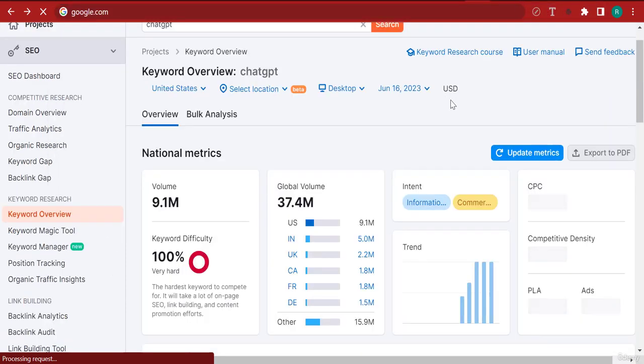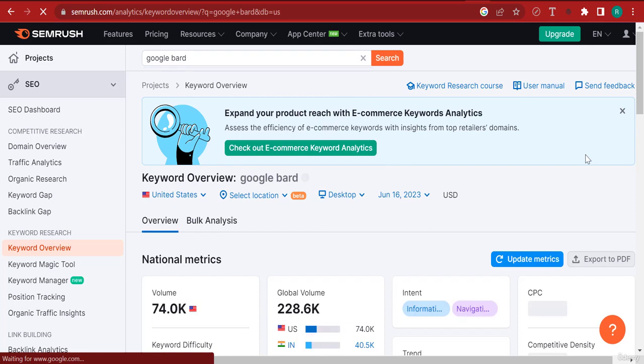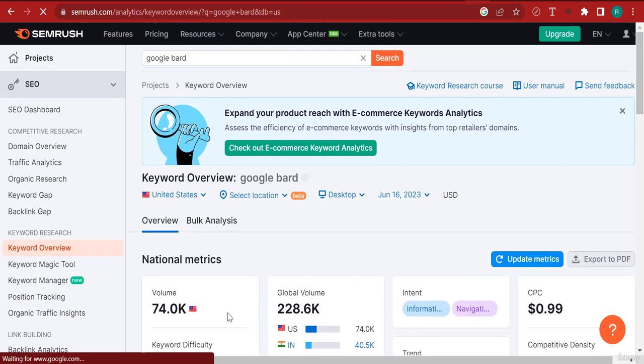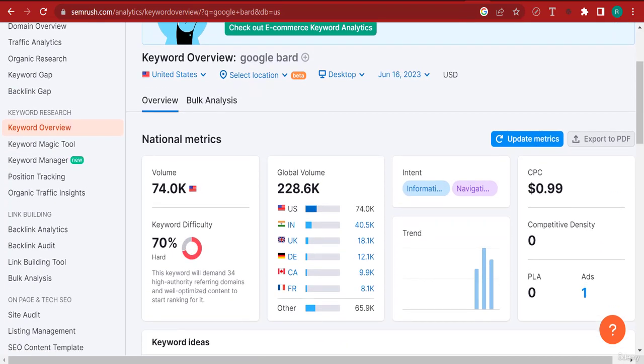Also, now this is a key information. A key information is to know if a keyword is searched for a lot or not. For example, Google Bard. Google Bard is the competitor of ChatGPT. I'm also quite the expert at using Google Bard. But I still think that as of now, ChatGPT is much better. Maybe in the future, things are going to change. Let's see how it plays out. You can see that Google Bard is searched for 74,000 times basically on the United States market, and globally 228,000, which is good.